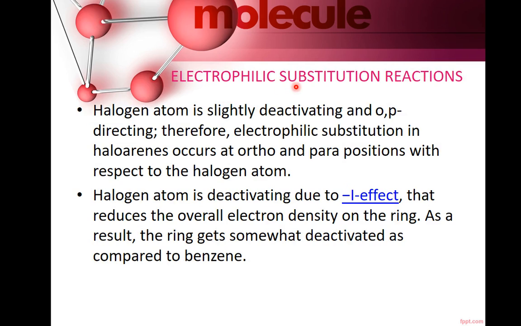Then we have electrophilic substitution reaction. Halogen atom is highly deactivating because due to the minus I effect, it reduces the overall electron density on the ring. That's why it is called deactivating group. At the same time, it is ortho and para directing.